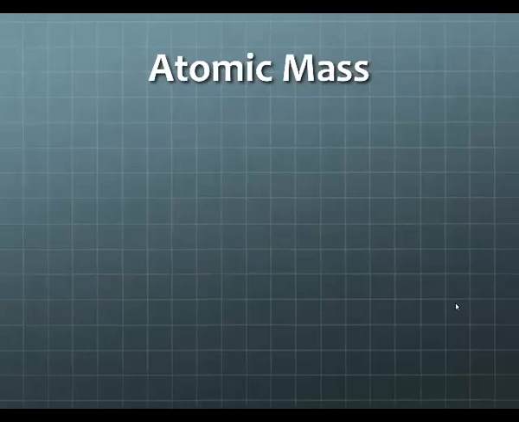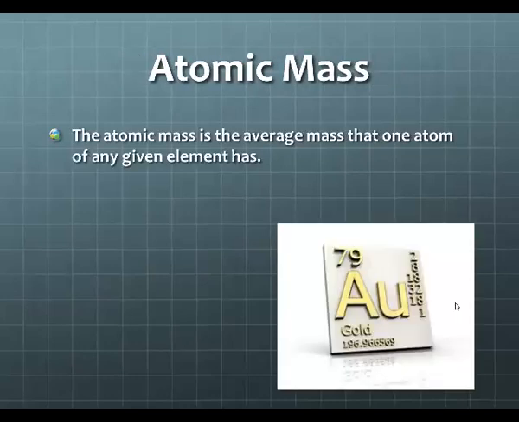The atomic mass. The atomic mass is the average mass that one atom of any given element has. So the atomic mass is usually found at the bottom. So for gold, it's 196.96. And that information tells us the total number of protons and neutrons that gold has. So it's the sum of the protons and the neutrons.